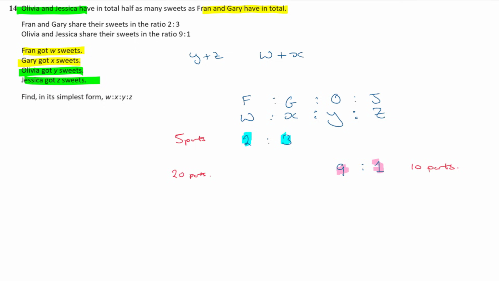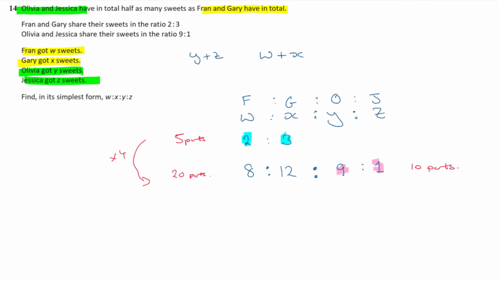Okay, so that means we need to scale up our Fran and Gary parts by a factor of 4. So if I multiply the ratio of 2 to 3, I'm going to get the ratio of 8 to 12. Now that should match with the other two, because now we're in the ratio of 10 parts to 20 parts, which is twice as many for Fran and Gary as Olivia and Jessica got. So this should be the complete ratio: Fran, Gary, Olivia, Jessica, 8, 12, 9 and 1.